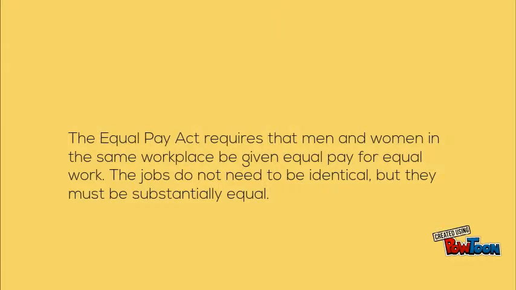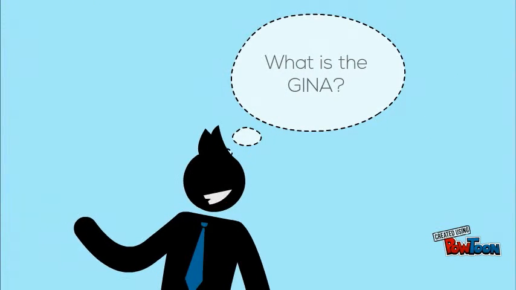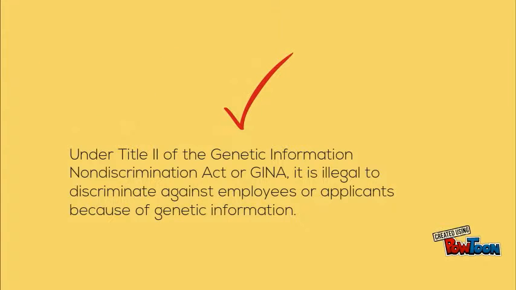What is the Equal Pay Act? The Equal Pay Act requires that men and women in the same workplace be given equal pay for equal work. The jobs do not need to be identical, but they must be substantially equal. What is GINA? Under Title II of the Genetic Information Nondiscrimination Act, or GINA, it is illegal to discriminate against employees or applicants because of genetic information. Genetic information includes information about the individual's genetic tests and genetic tests of the individual's family members, as well as information in an individual's family medical history.